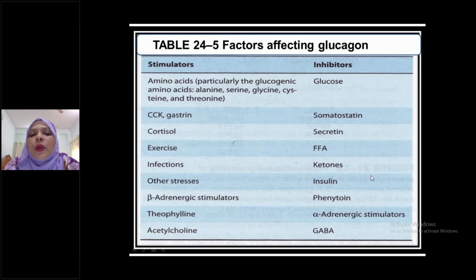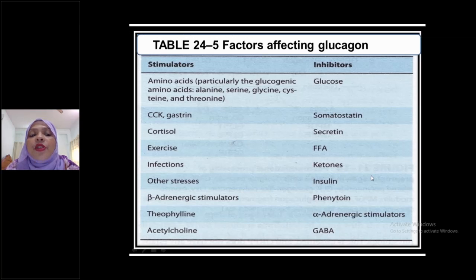In case of insulin regulation, parasympathetic nerves are stimulators to insulin secretion. But sympathetic and parasympathetic both stimulate glucagon secretion. This is the basic difference. Please write down everybody in your khata.